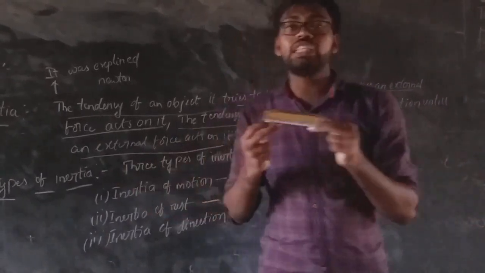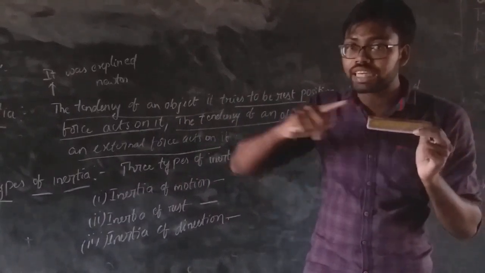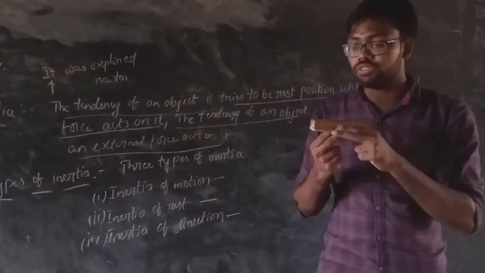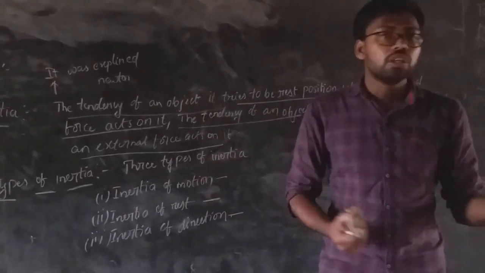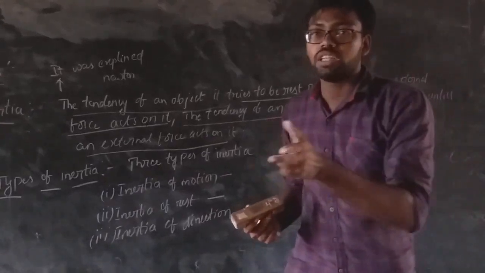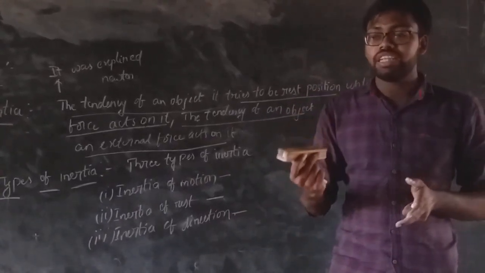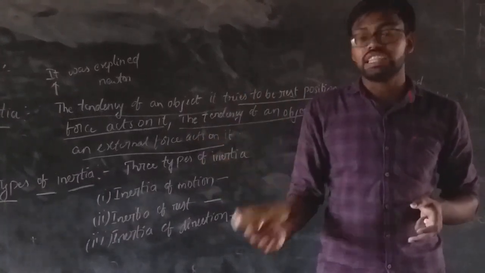We are unable to change our direction. Why? Because our object will try to stay in a straight line only, but if we suddenly turn, the bike will skid and we will fall down. So what is happening here? Inertia of direction, which means if there is a sudden path or direction change, the object doesn't want to change its direction.